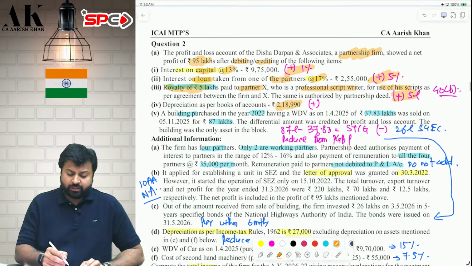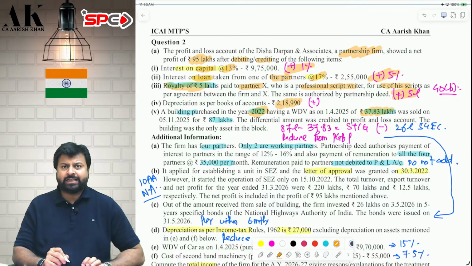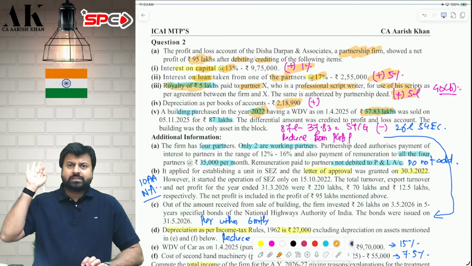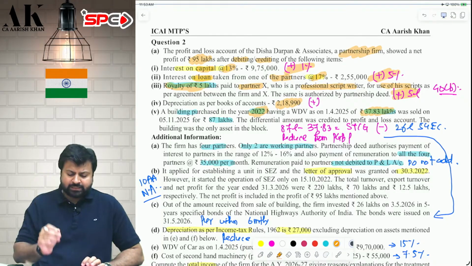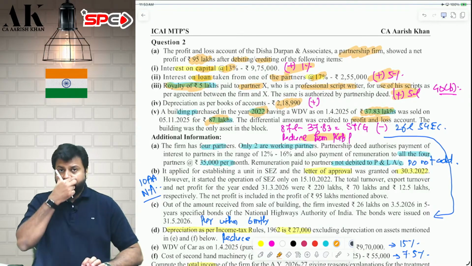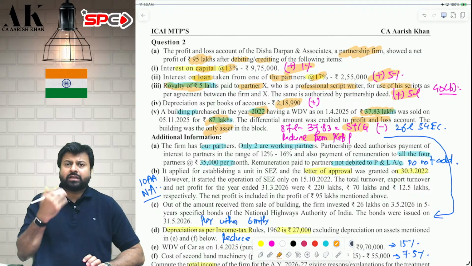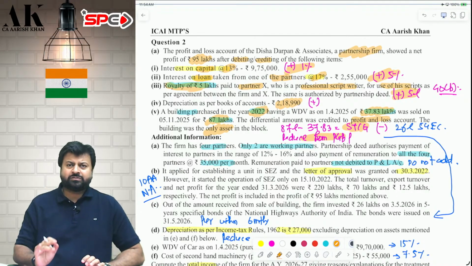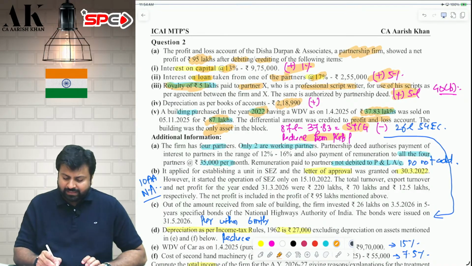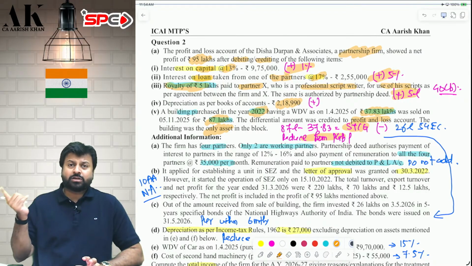Now the next adjustment is also very good. You have purchased a building in 2022 for 87 lakhs. I don't know for how much you have purchased. Today the WDV is 37.83 lakhs because it's a depreciable asset. You are selling for 87 lakhs. The differential amount you have credited to P&L. First of all, reduce it from PGBP and show it under capital gains. It will be called STCG. This was the only asset in the block. Therefore, the block ceased to exist. Therefore, short-term capital gains will be chargeable on you. So this is the amount, 52 lakhs point something, that will be subject to tax under capital gains.